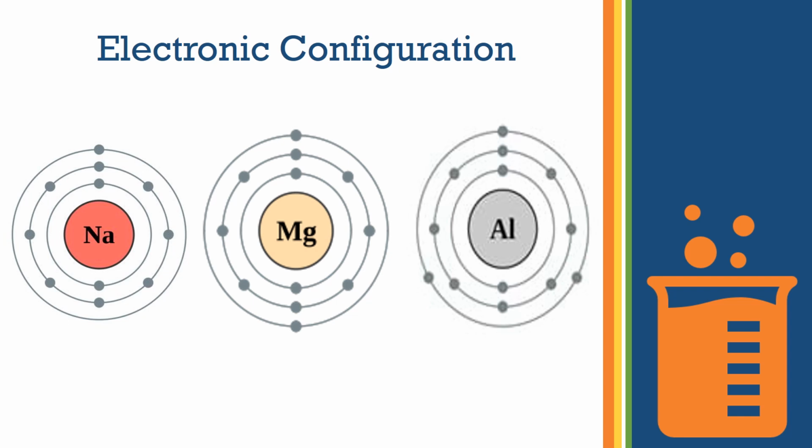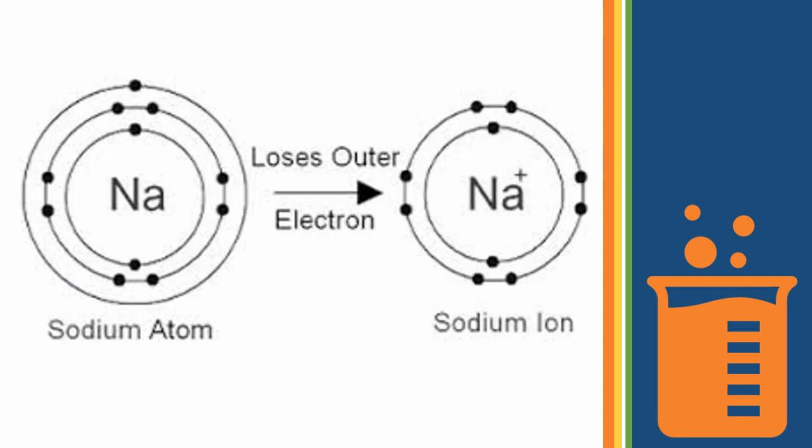Because of this, metals have the ability to always give away or donate electrons. As you can see here, sodium is donating the one electron in the outermost shell to become stable.